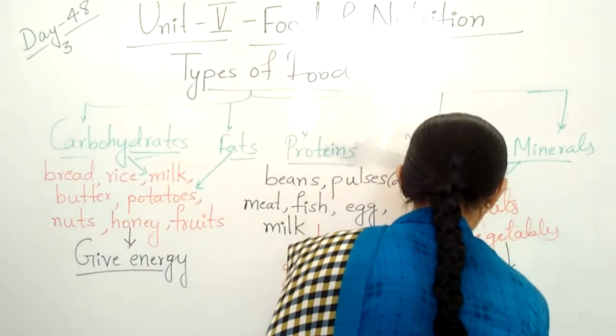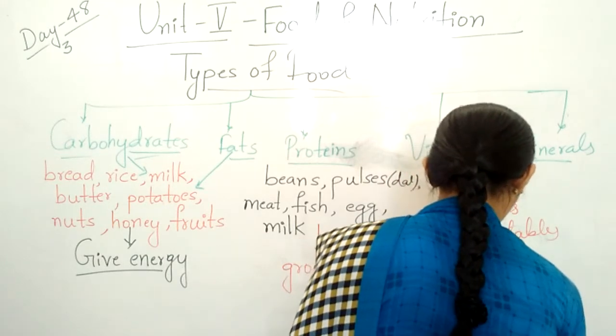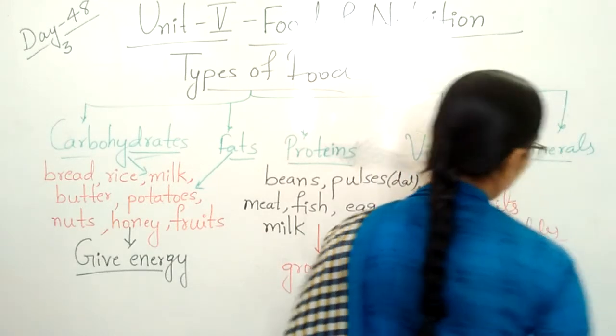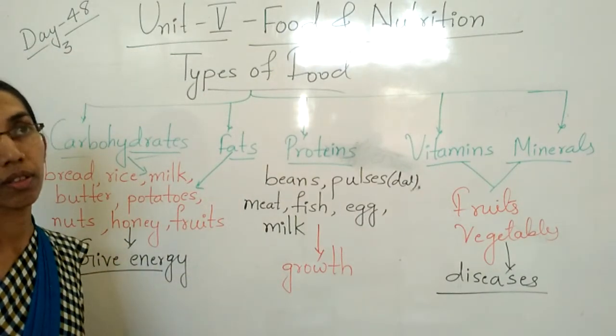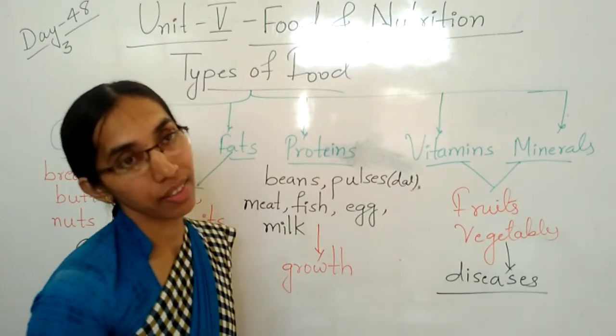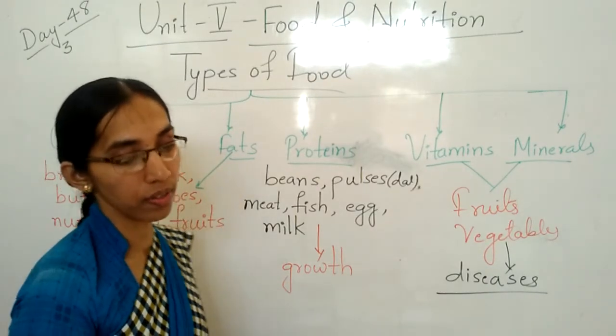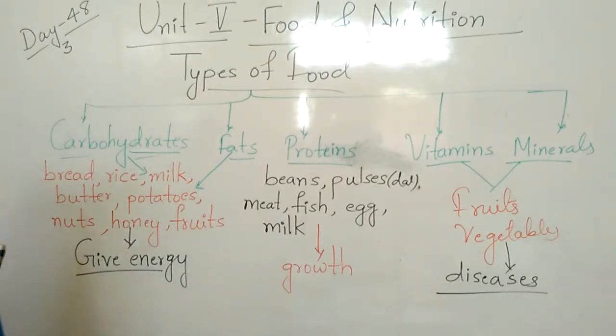Okay children? Clear children? So these are the types of food we have to eat.